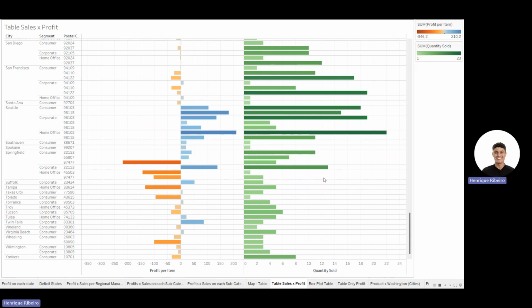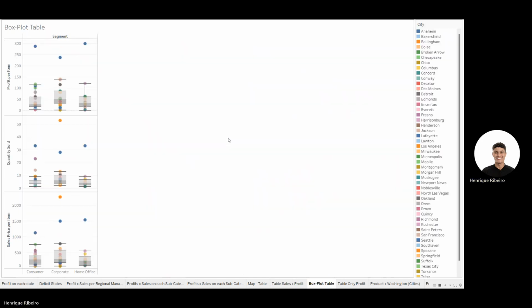Based on the last map, I created this chart and I noticed that few states and zip codes were profitable, but especially Seattle, as you can see here, with the most profit and the most sales, with these three zip codes achieving the highest profits and sales in this field. That's another representation, a box plot, where you see Seattle really stands out.